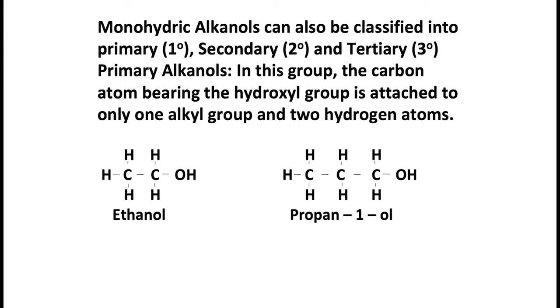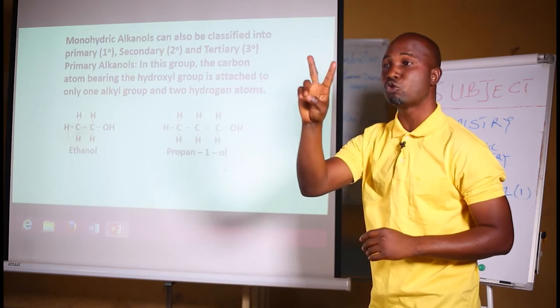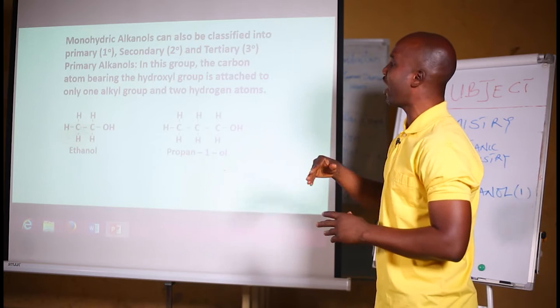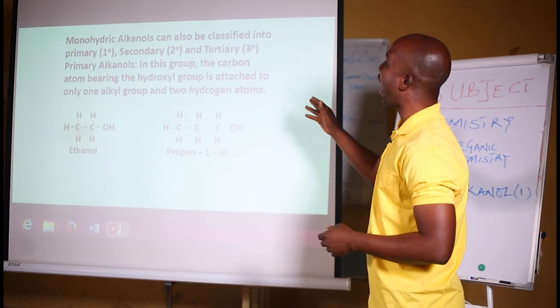In this group, the carbon bearing the OH is in turn bonded to one alkyl group. In other words, the carbon atom carrying the OH group is bonded to one other carbon atom. Or you can say it is bonded to only 2 hydrogen atoms. That is how you can identify a primary alkanol.